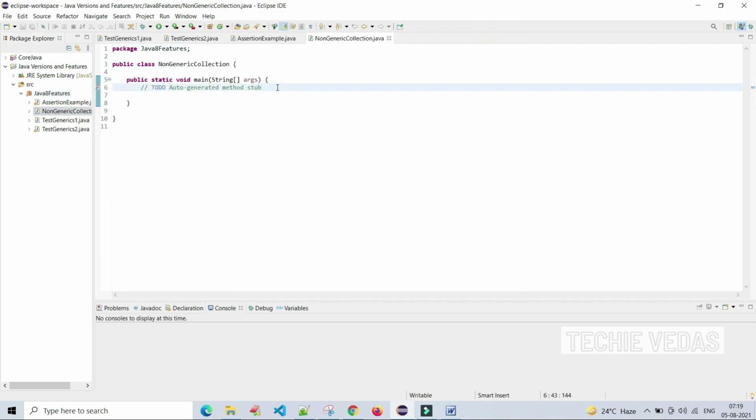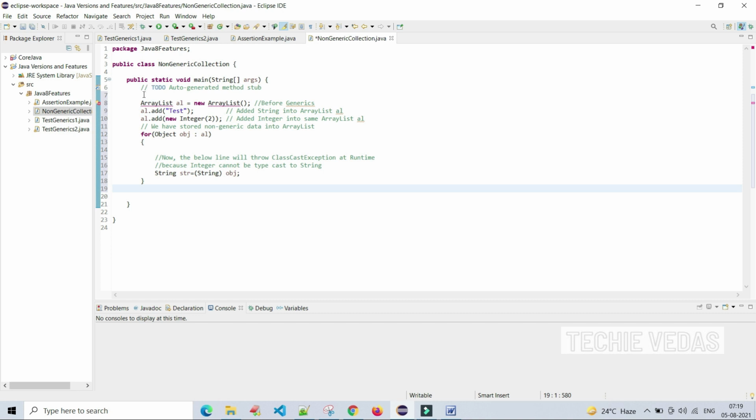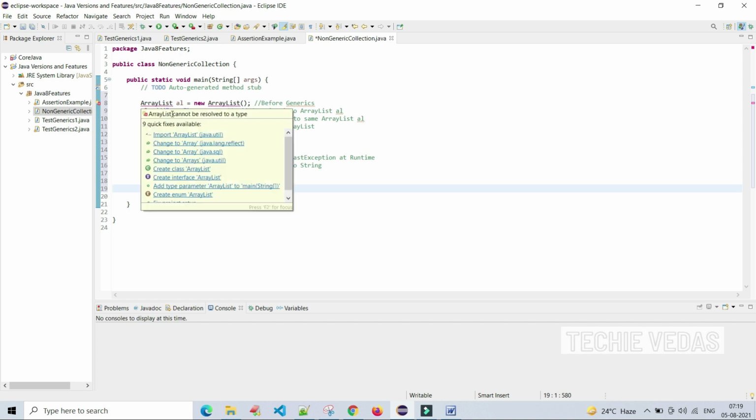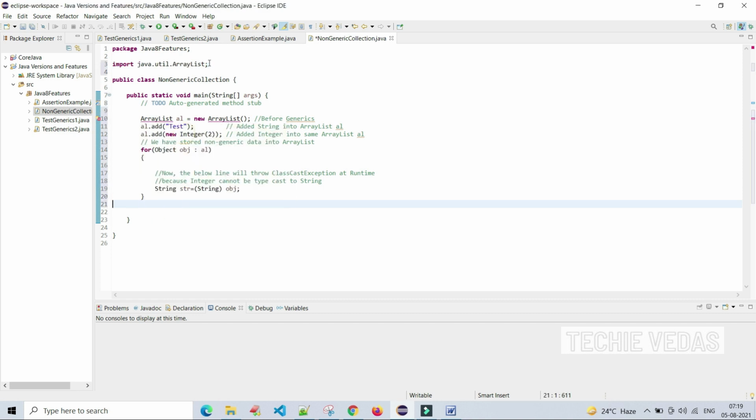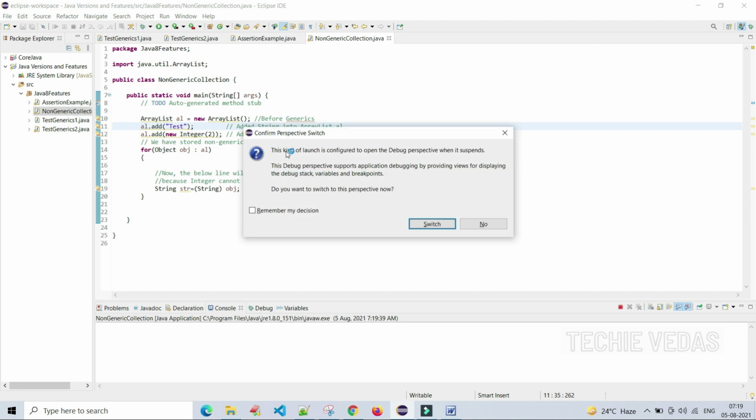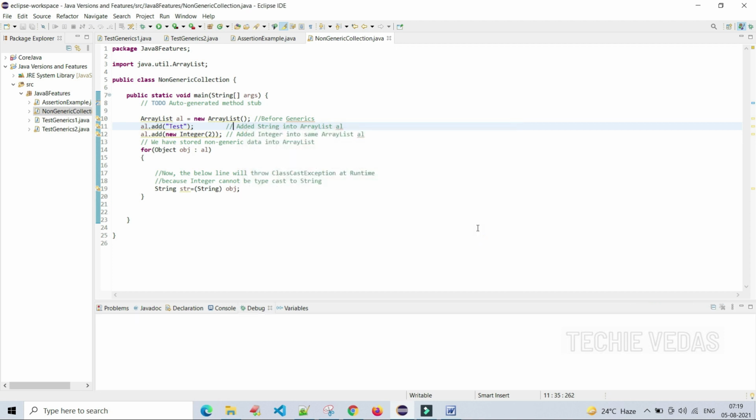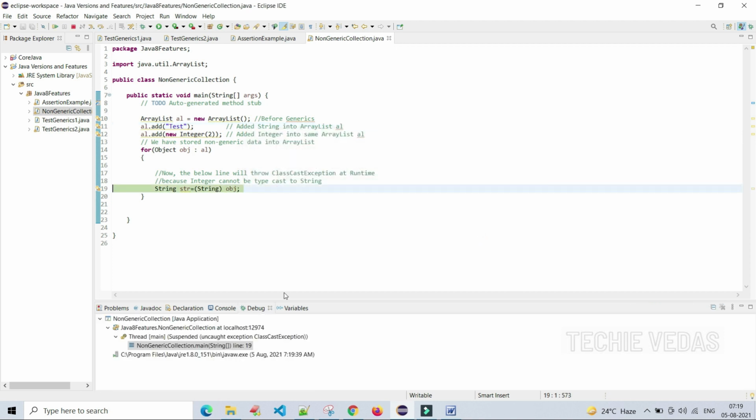We have to import java.util.*. Then try to run this. There is some error here.